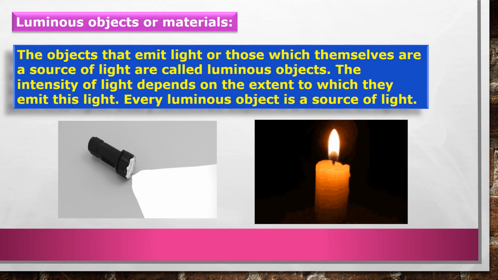Now, luminous objects or materials. The objects that emit light or those which themselves are a source of light are called luminous objects. The intensity of light depends on the extent to which they emit this light. Every luminous object is a source of light. Luminous means what, children? That is lighted. Lighted object is a source of light.